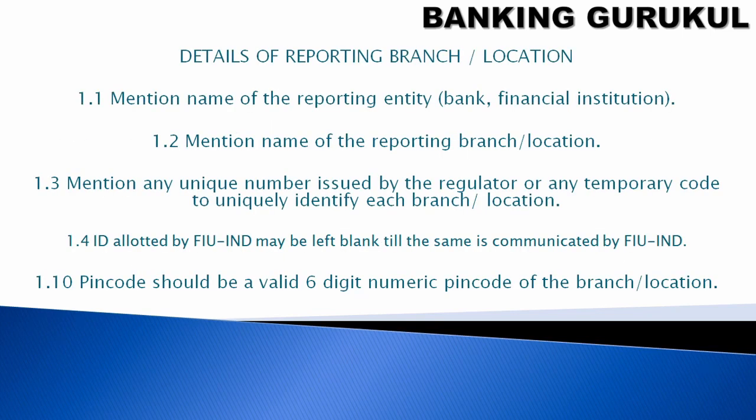Details of the reporting branch. Mention the name of the reporting entity, whether it is a bank or financial institution. Mention the name of the reporting branch, the branch where the incident happened. Mention any unique number issued by the regulator, or it may be a temporary code issued by the FIU. The ID allotted by the FIU may be left blank if it has not been communicated by the FIU. The PIN code should be valid: the 6-digit numeric PIN code of the branch location should be entered.